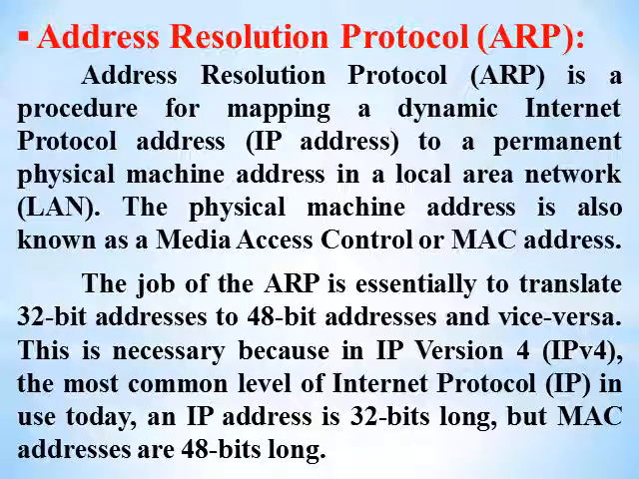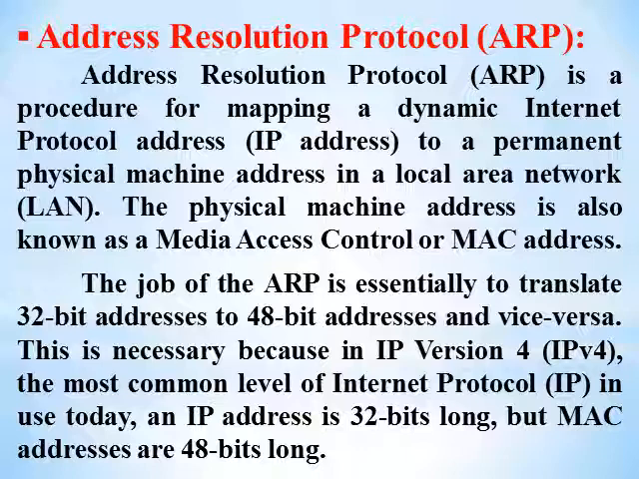The physical machine address is also known as Media Access Control, or MAC address. The job of ARP is essentially to translate 32-bit addresses to 48-bit addresses and vice versa. This is necessary because in IP version 4, that is the IPv4 protocol, the most common level of internet protocol used today, an IP address is 32 bits long, but MAC addresses are 48 bits long.